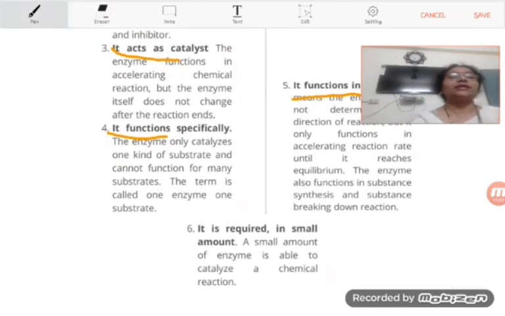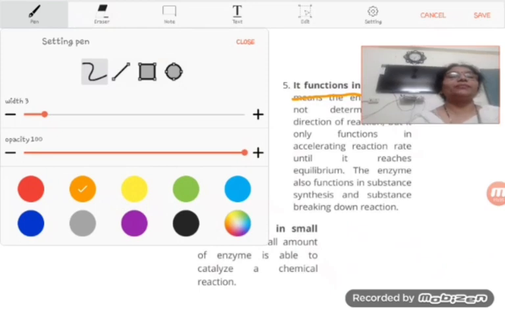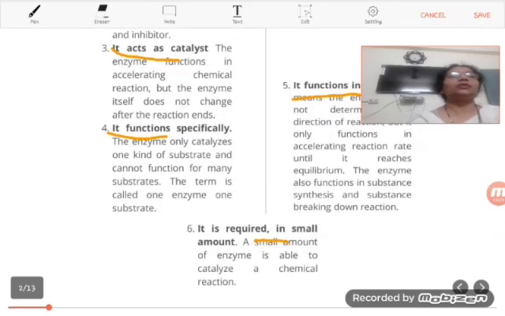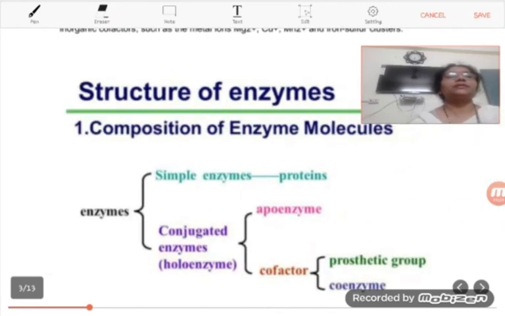And the last characteristic is that it is required in a small amount. Students, a small amount of enzyme is able to catalyze a chemical reaction. So I think you understood the important characteristics of enzymes.